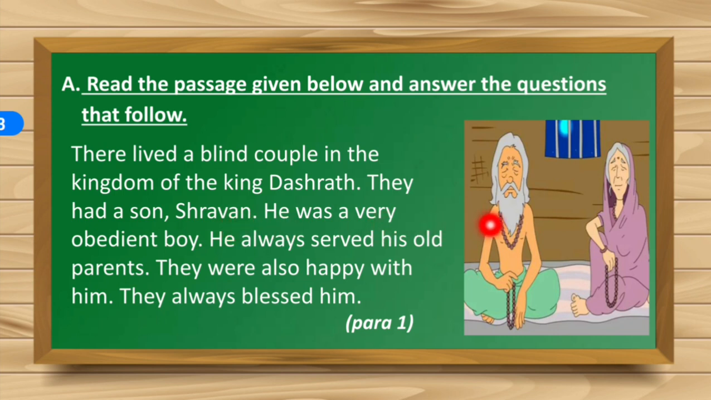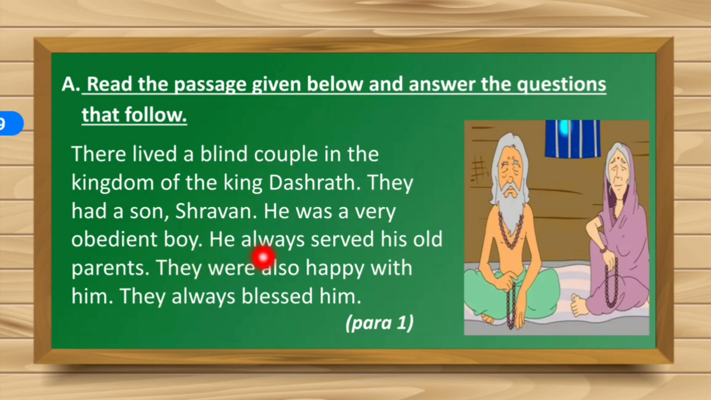Now, this couple had a son. And what was the name of the son? Yes, the son was named Shravan. He was a very obedient boy. Obedient means, yes, one who always follows the advice given by his elders. One who listens to the orders and follows what his or her parents say. He was a very obedient boy. Who was an obedient boy? Shravan Kumar. He always served his old parents.